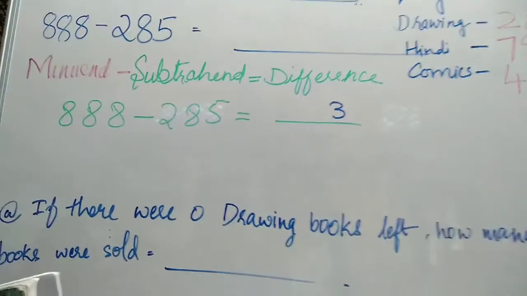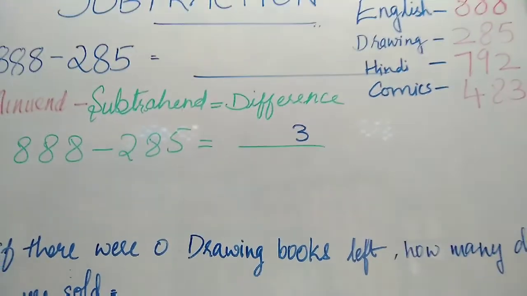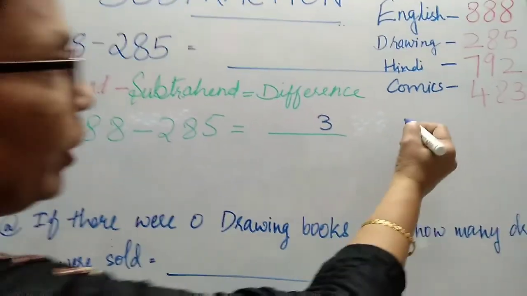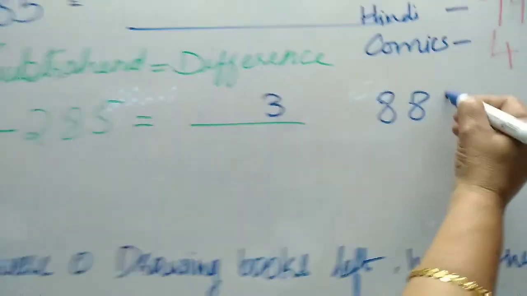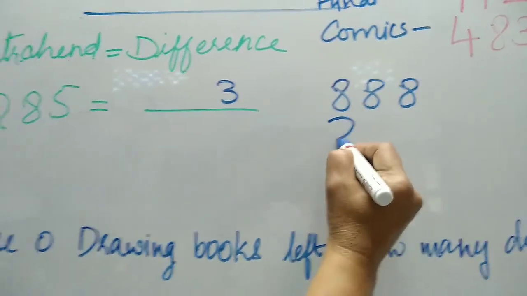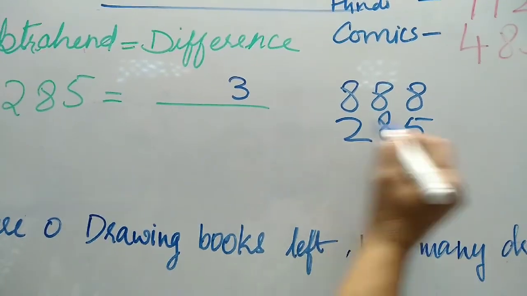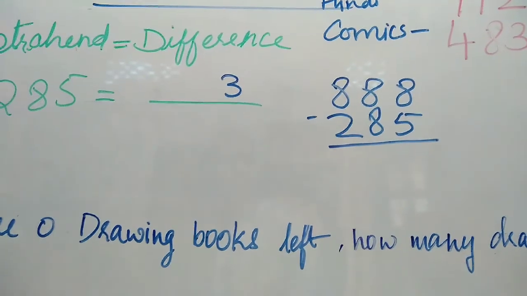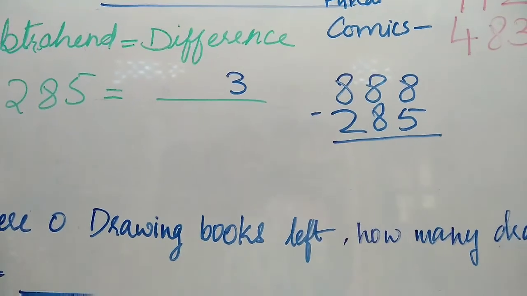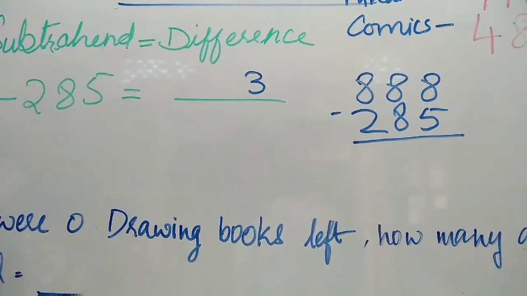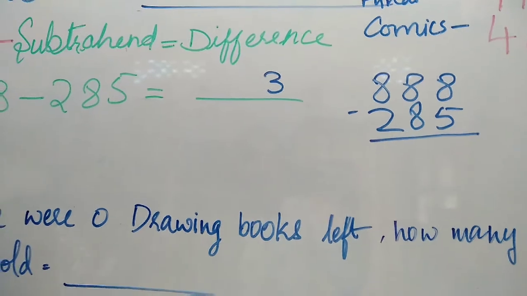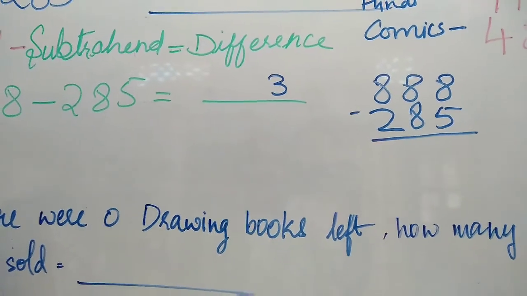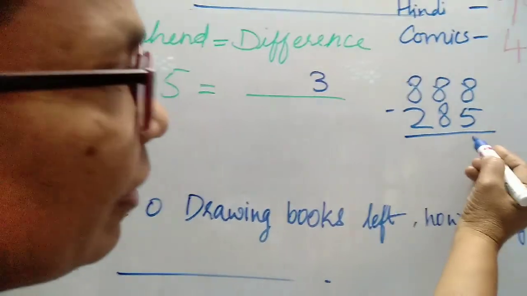Now, there are two ways in doing this subtraction. I will show you here. 8, 8, 8. 2, 8, 5. Now, here 8, no? You can count on a finger. Just take the 8. 6, 7, 8 till here. From 8, take out 5. 1, 2, 3, 4, 5. How many remaining? 3. Okay.